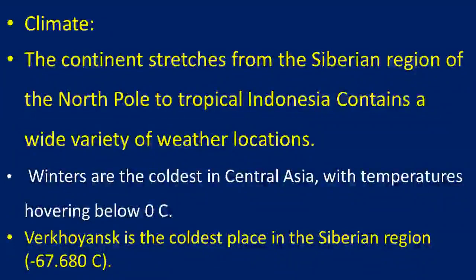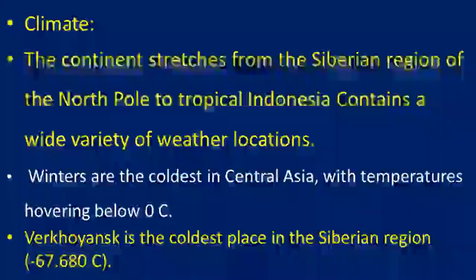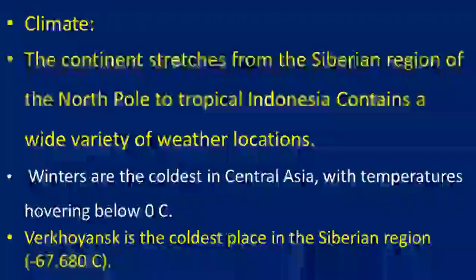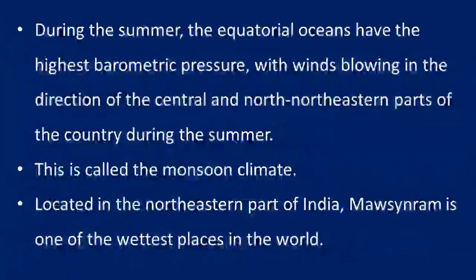Verkhoyansk is the coldest place in the Siberian region. This is towards the Arctic region, where we can see minus 67.68 degrees. During the summer, the equatorial oceans have the highest barometric pressure.